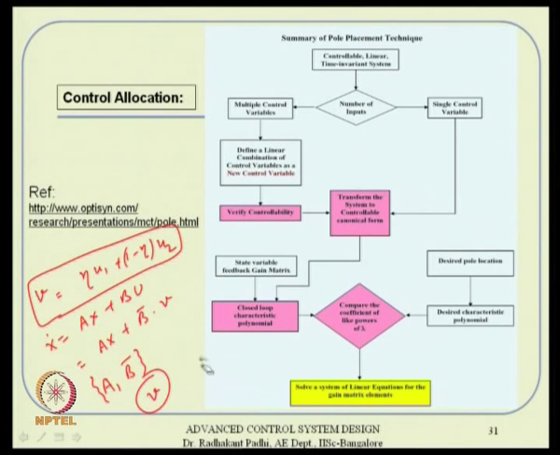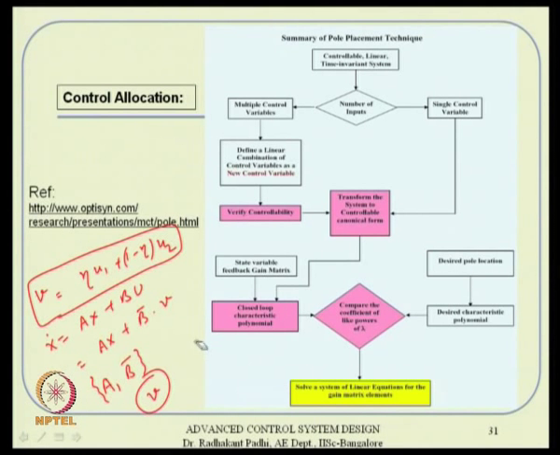You partition it and say 30% of the load will be taken by u1 and 70% by u2. That is the idea. It is not a very neat approach, but it does work in many cases, especially for linear systems. Because of the superposition principle, this comes to your rescue, so that way it becomes helpful.